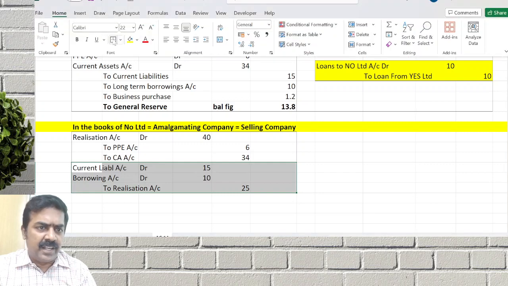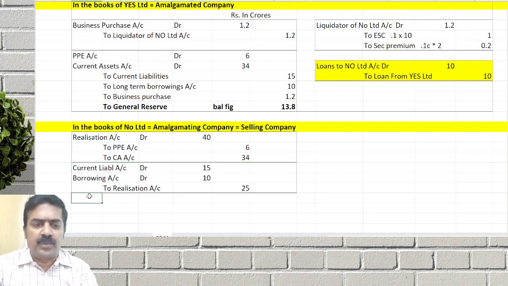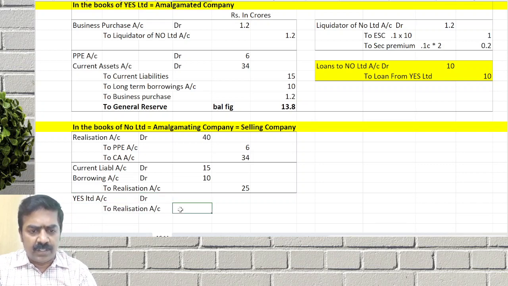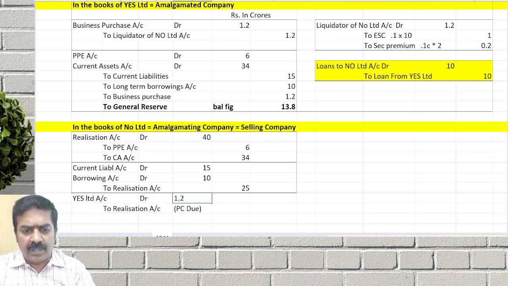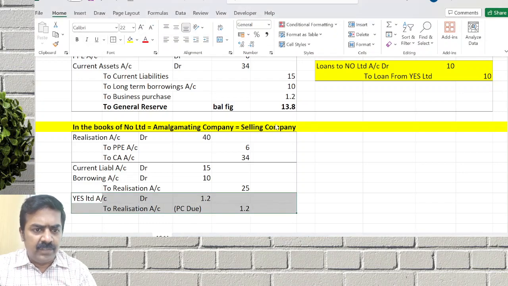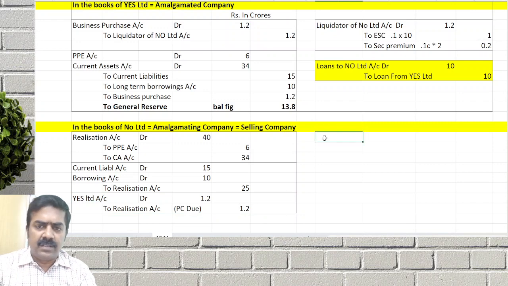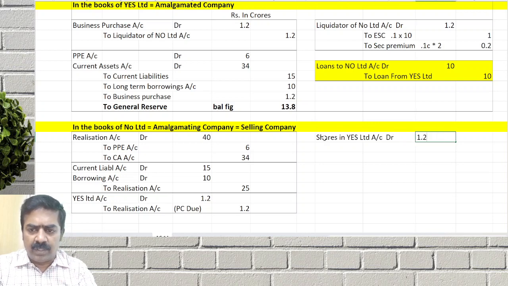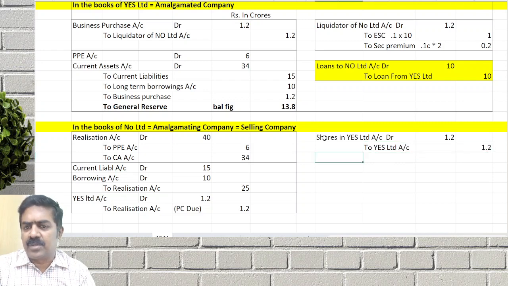Next, there is no miscellaneous expenditure in the question. Purchase consideration due. What is the entry? Yes Limited account debit to realization account. This is for the purchase consideration due. What is the purchase consideration due? 1.2 crores. In which form are we getting the purchase consideration? Shares in which company? Yes Limited account debit 1.2 crores to realization account 1.2 crores.